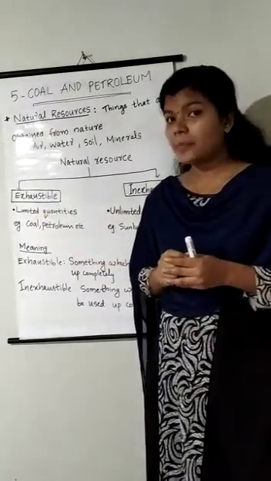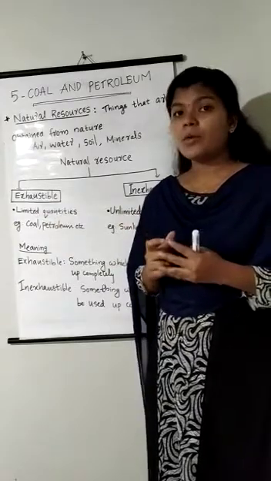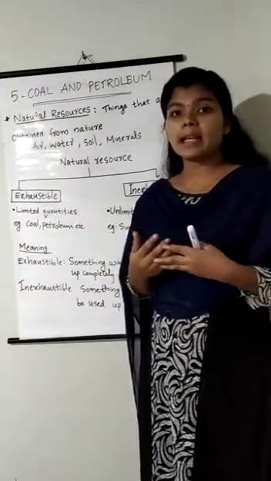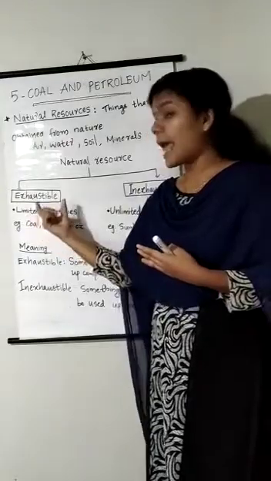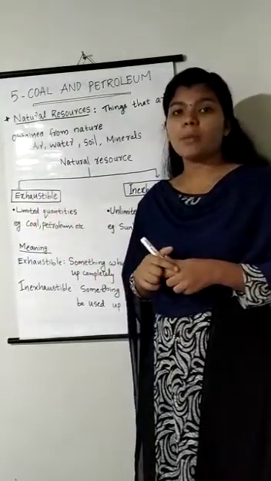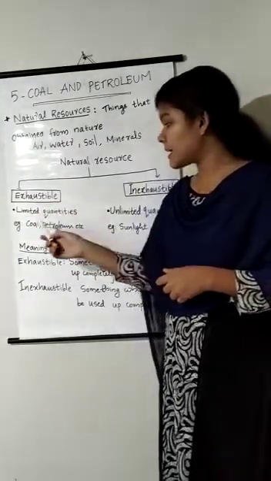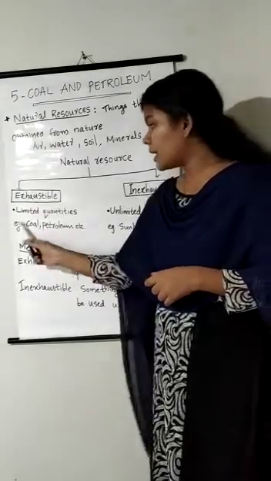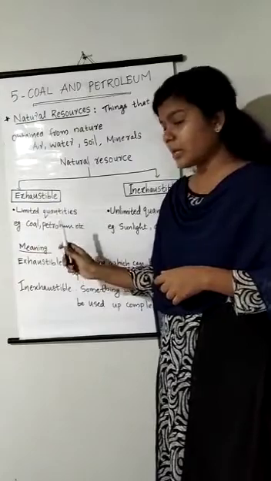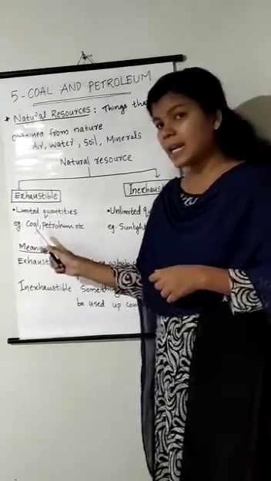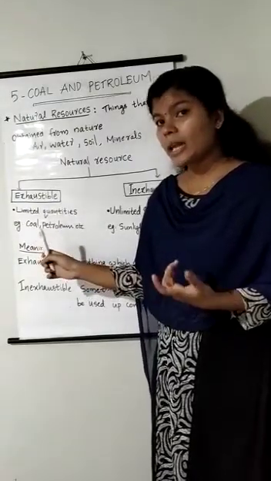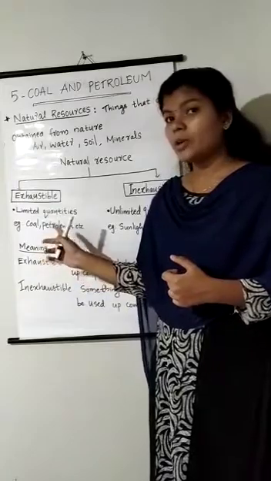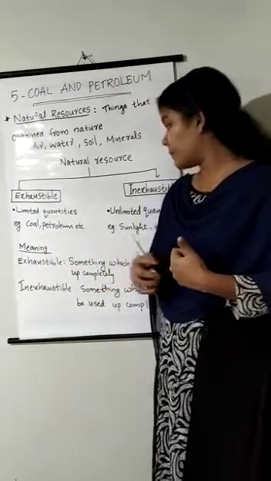They are in a limited stock, so we cannot use them again and again, and they can be exhausted by human activities. Certain examples are coal, petroleum, etc. All these are present in a limited stock in nature, so we cannot use them again and again.